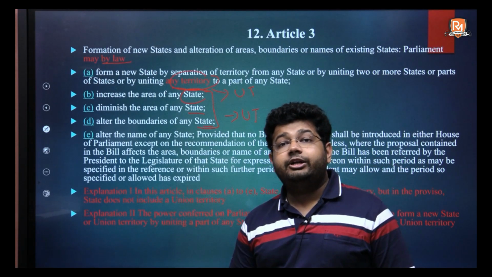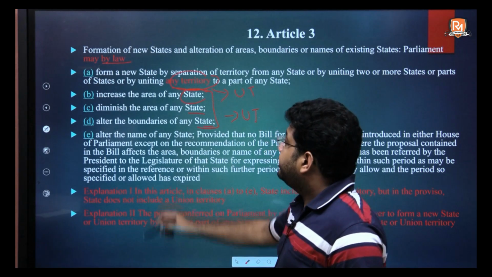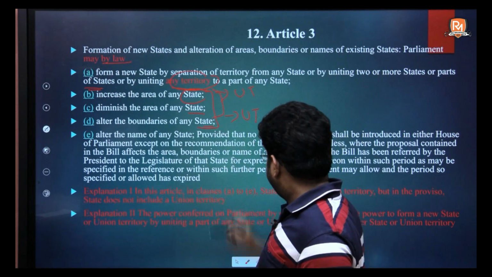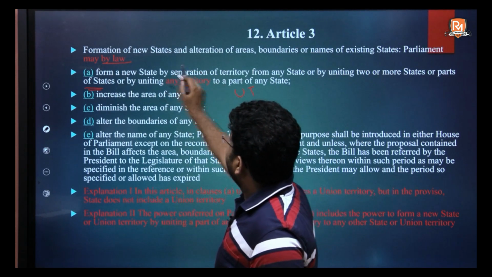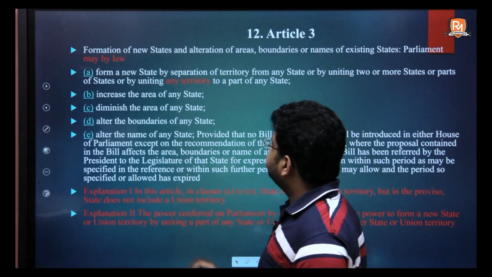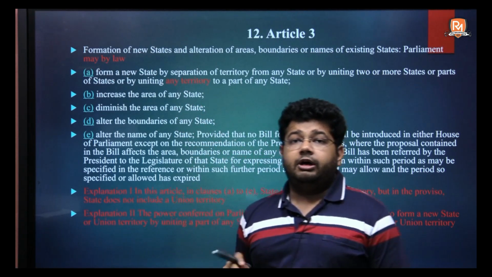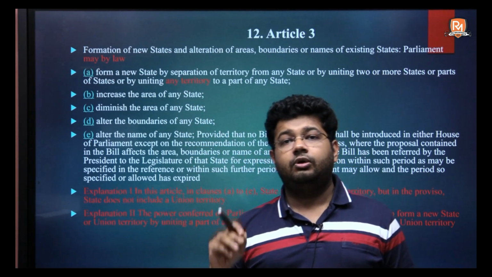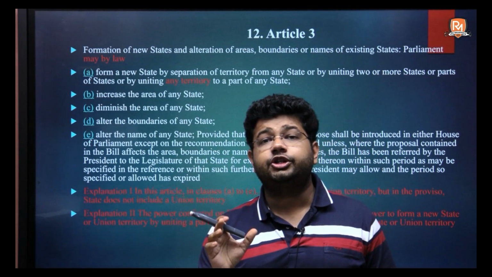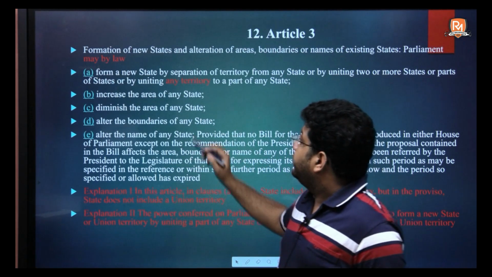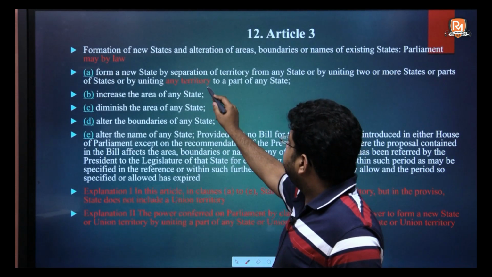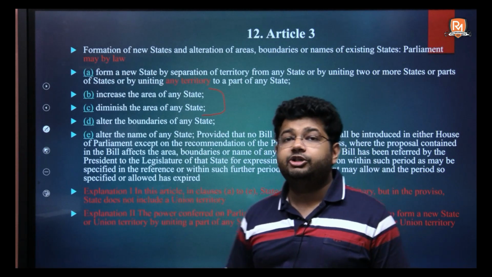The Supreme Court, while interpreting this article, said that while 3A is a separate thing, in 3A a provision has been made for inclusion of any territory from outside and union territory for creation of a state, however 3B only talks about increase in the area of a state and 3C diminish the area of a state.